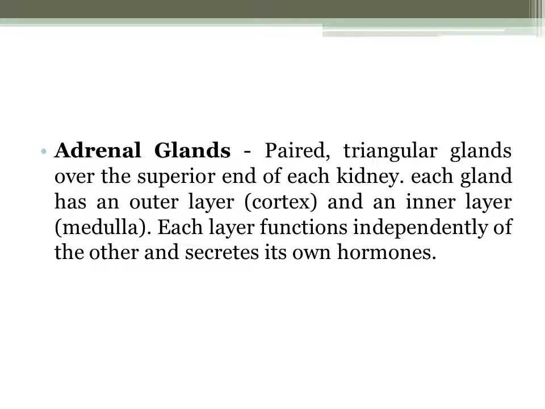Next, we have the adrenal gland. The adrenal glands are paired triangular glands over the superior end of each kidney. Each gland has an outer layer, which is the cortex, and an inner layer, which is the medulla. Each layer functions independently of the other and secretes its own hormones. So basically, the adrenal gland is composed of the two.